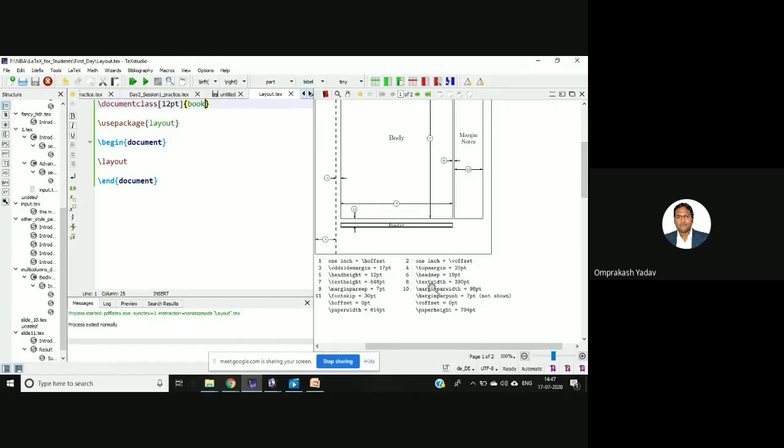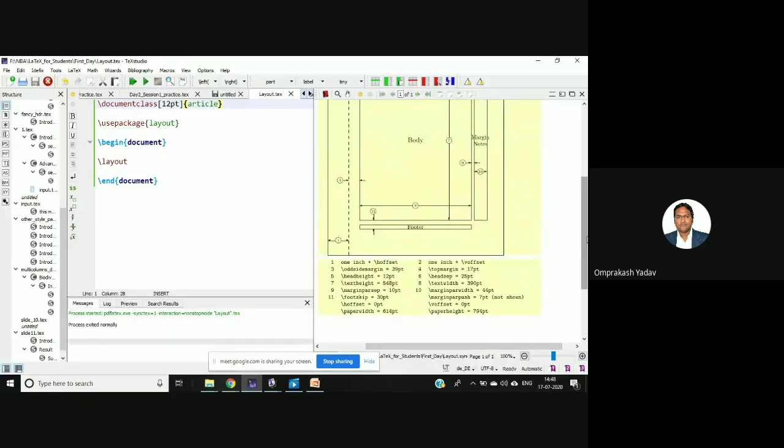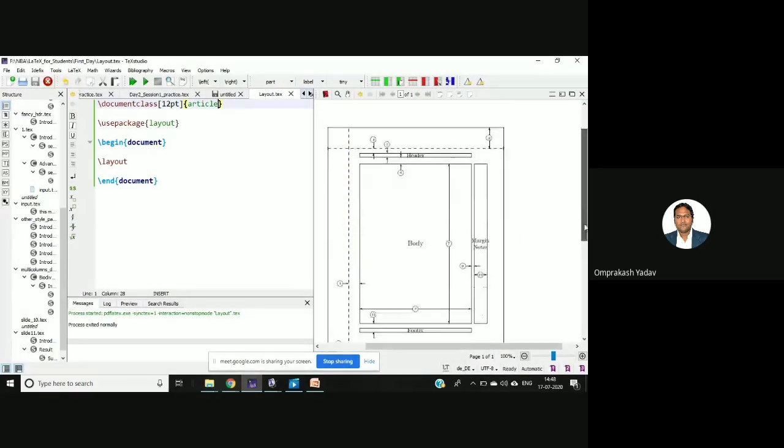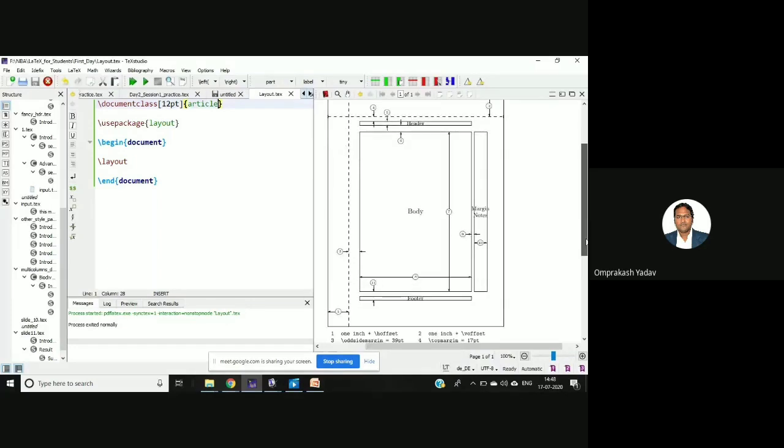Normally the university also mentions the same thing, okay? It just mentions the same thing for the report and all, and sends it to you as an instruction. But if a little bit changes here and there, you can always set that. If we change this to article, okay, see, for the article the top margin is 17 point only, like report, and it has some modification.